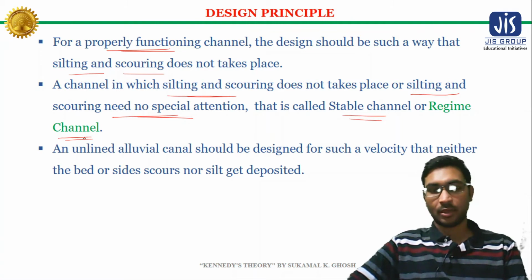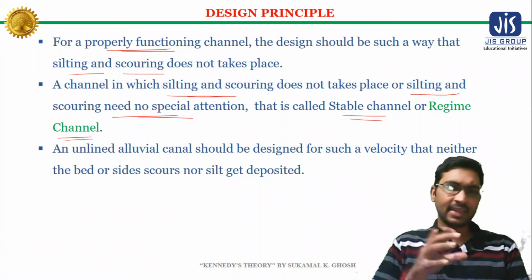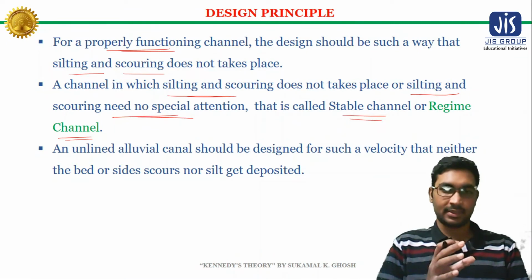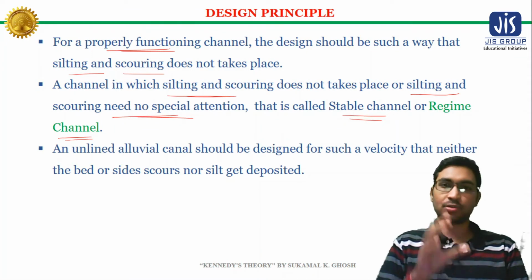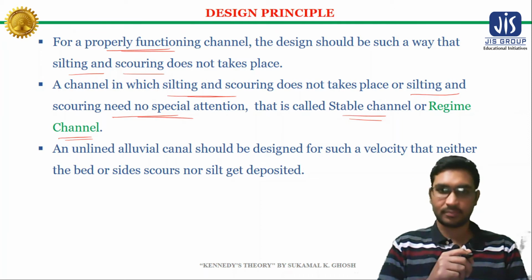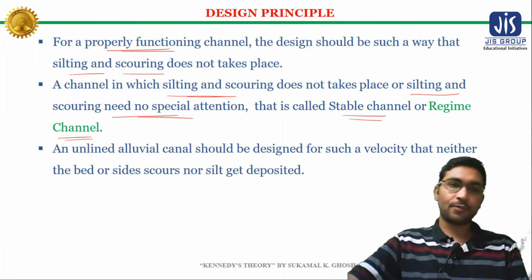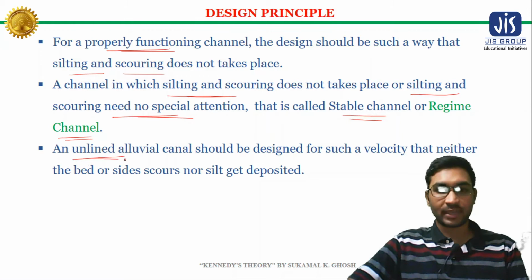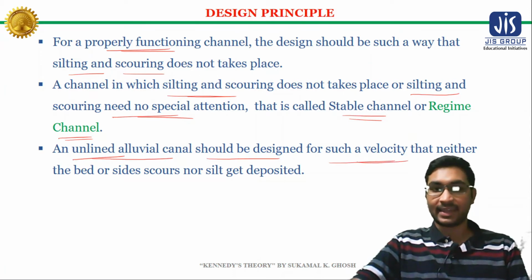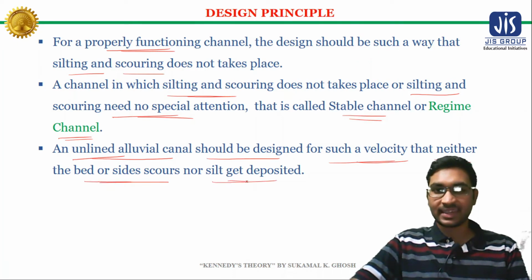Or you can say a channel is in a state of regime if the channel is not prone to silting and scoring. Now if you want to design an unlined alluvial channel, then your design should be for such a velocity that neither the bed or the side score nor the silt get deposited.